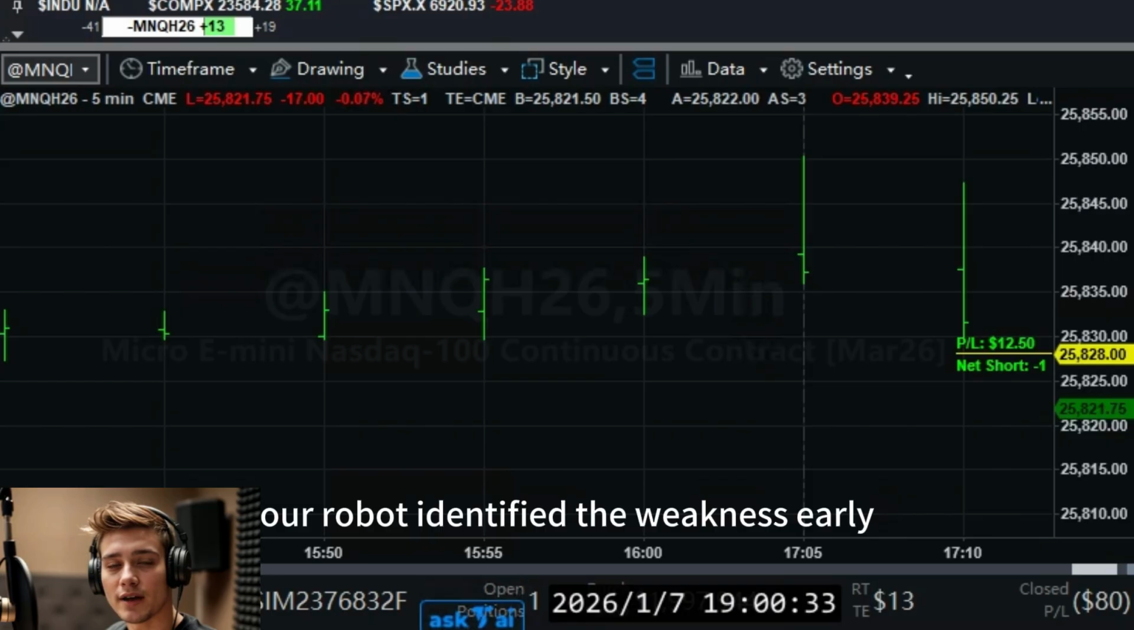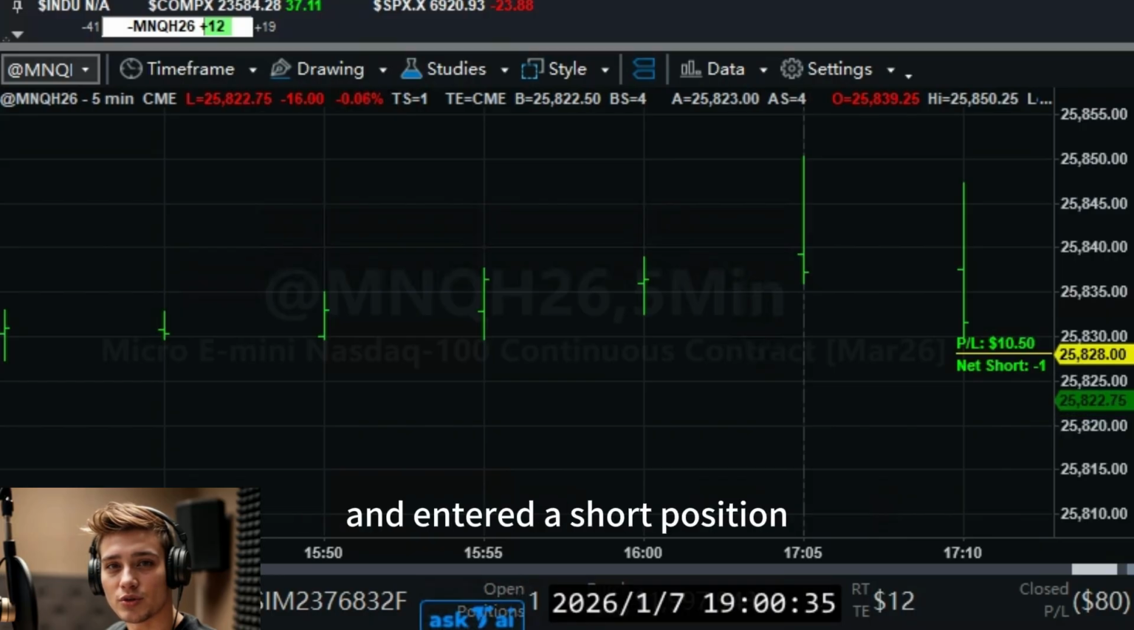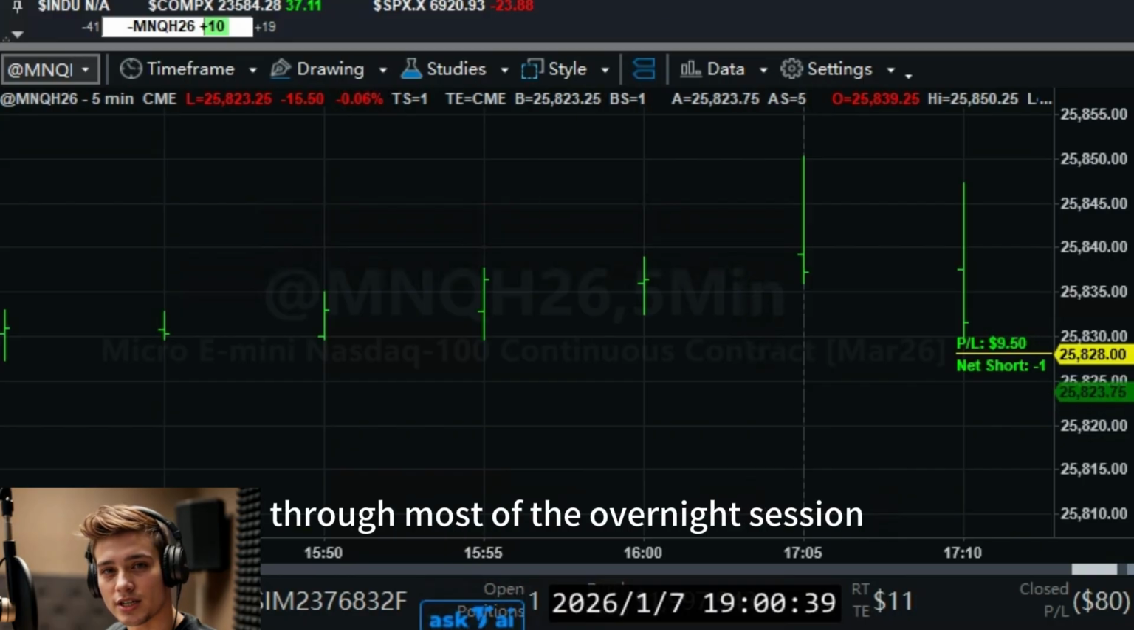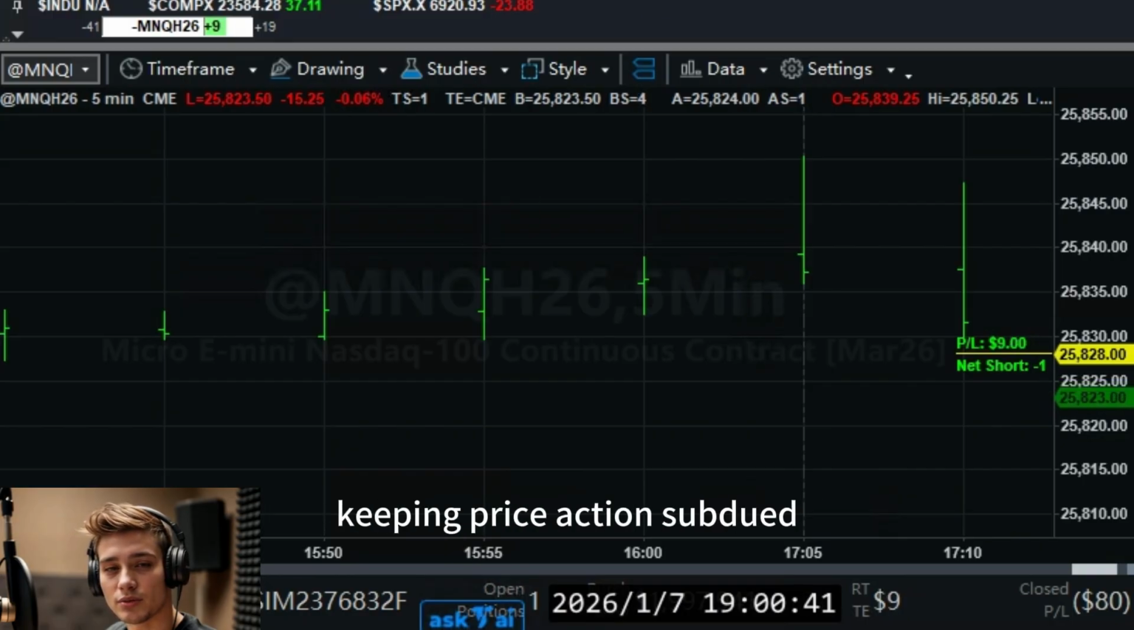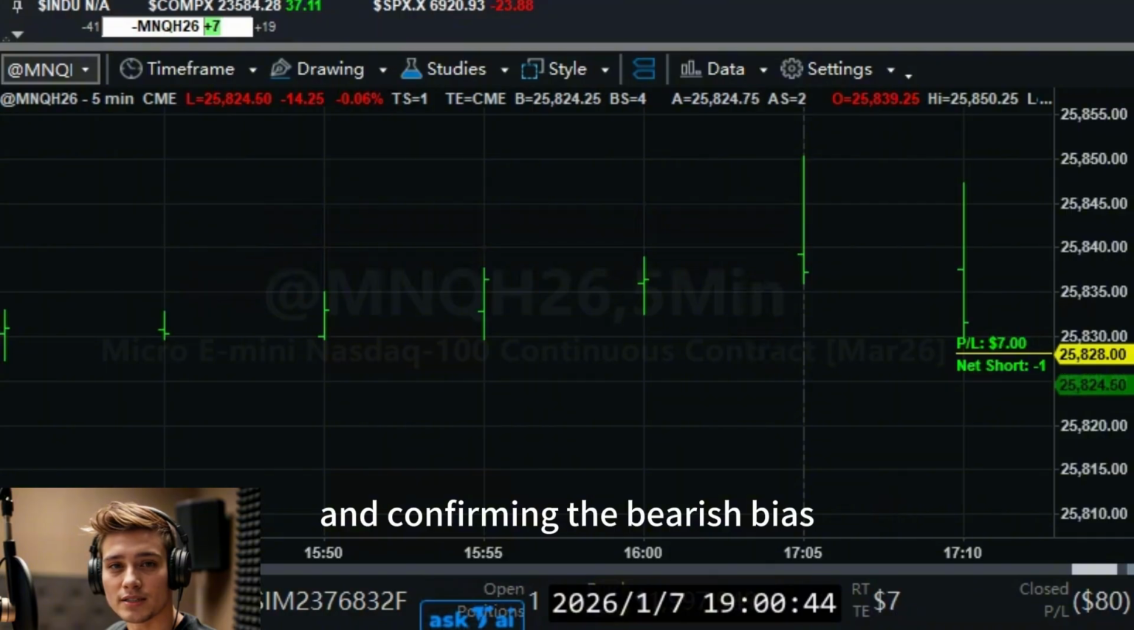Overnight session. Overnight, the market pulled back from yesterday's highs. Our robot identified the weakness early and entered a short position. Selling pressure persisted through most of the overnight session, keeping price action subdued and confirming the bearish bias.